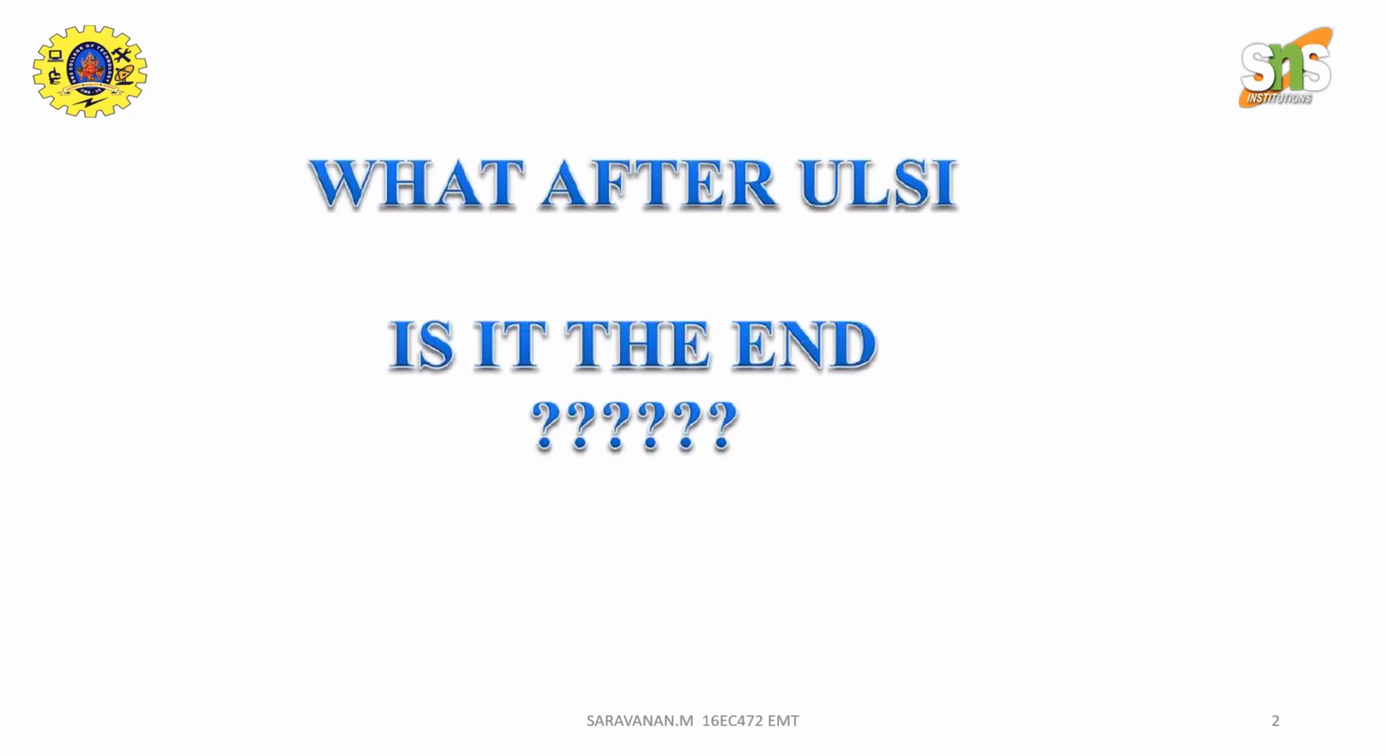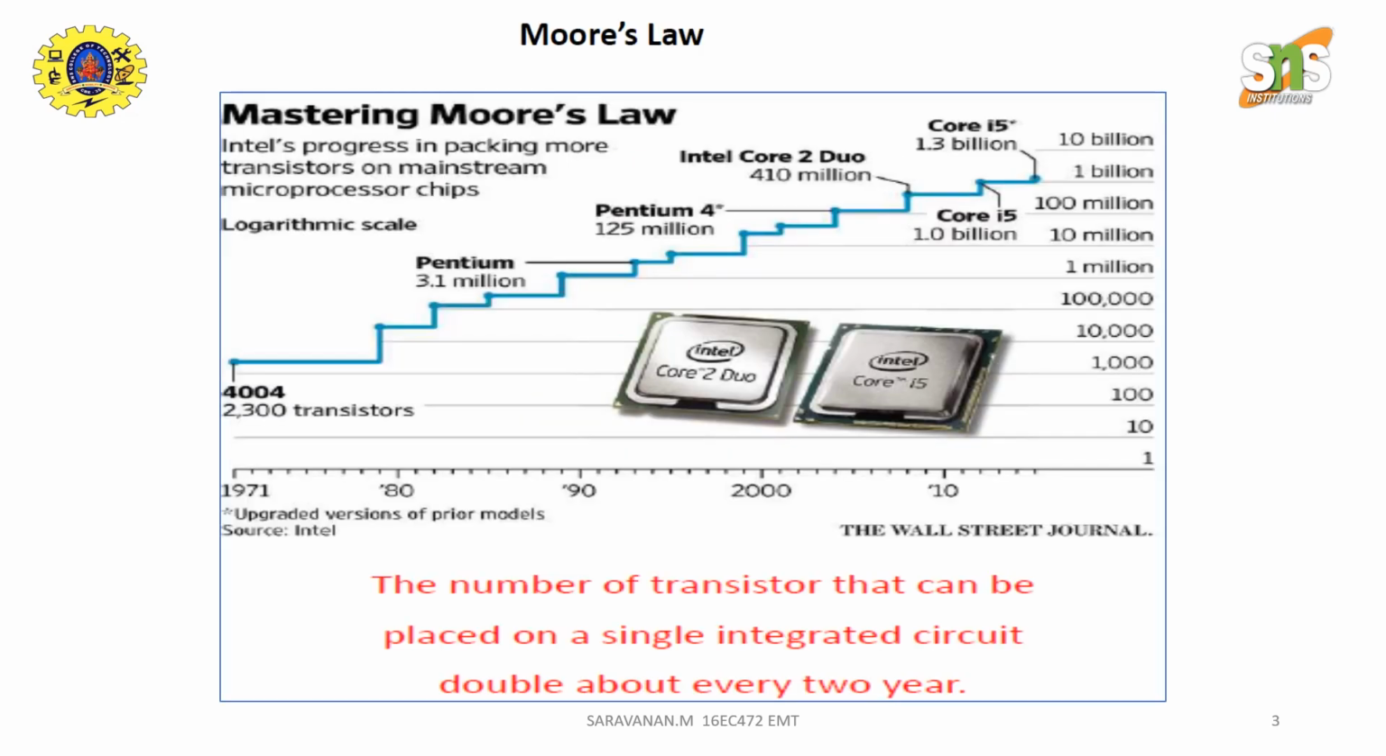My question is, is this the end? Is it the end in technology, or what kind of technology do we have after ULSI? What is the basic rule we are following? What is the technology mantra for VLSI? Moore's law. Yes, good. What does Moore's law state? The number of transistors doubles every 2 years, or generally we say every 18 months.